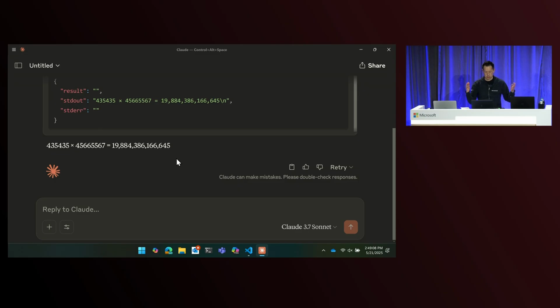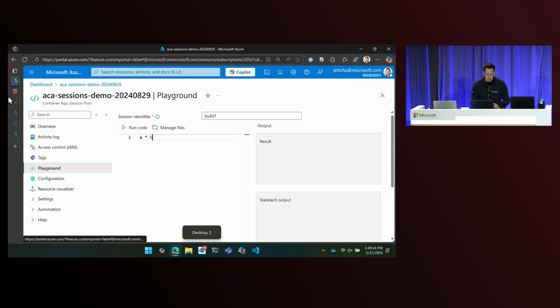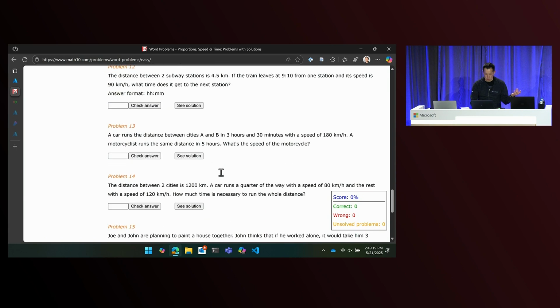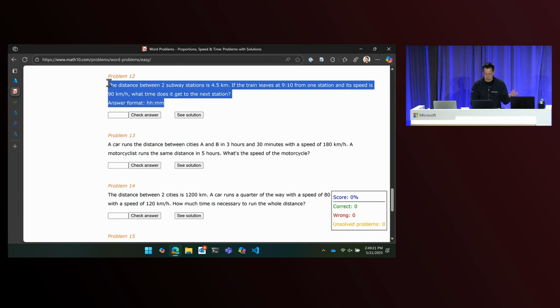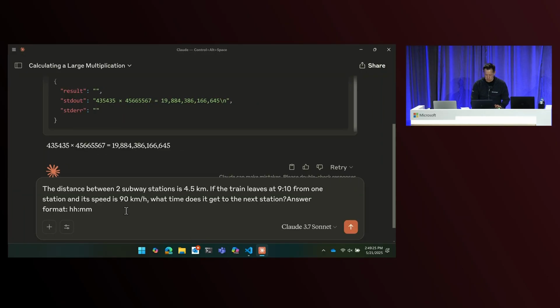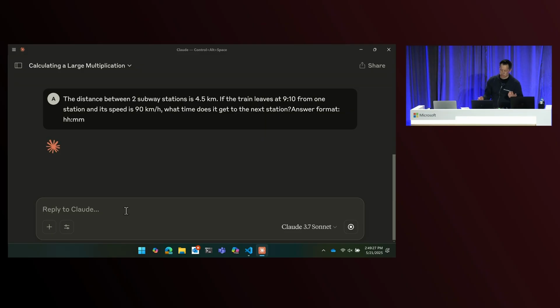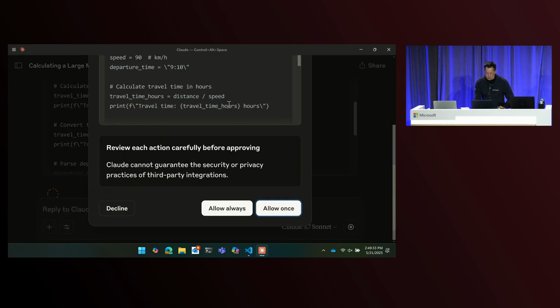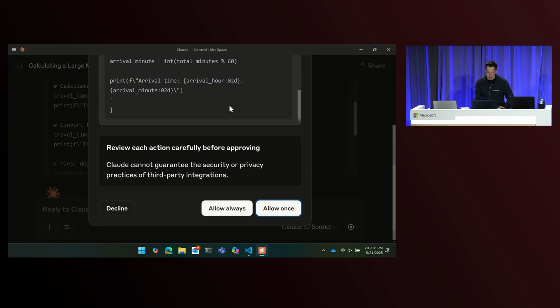As you can probably imagine, kids can now use this to cheat on their homework, which is what we're going to do next. I found this math problems thing here, and we're just going to randomly choose one math problem, take this, and paste it into Claude, and hopefully see it do something a little bit more interesting. Here, it's writing some code right now to calculate, I don't even know what the question's asking. It doesn't matter.